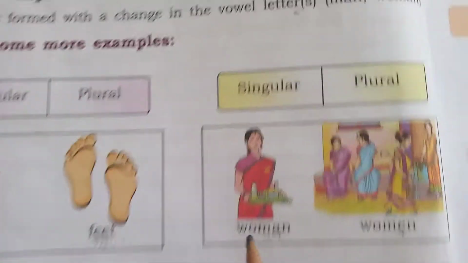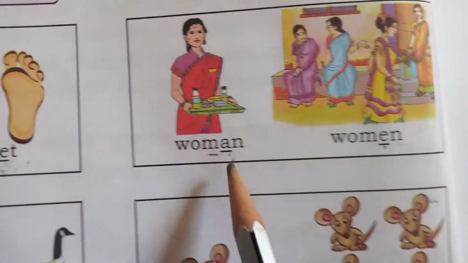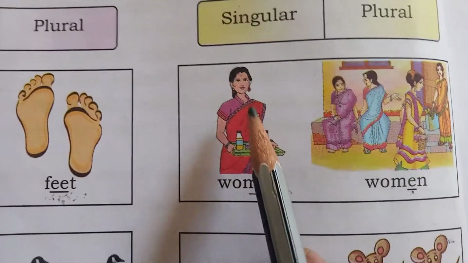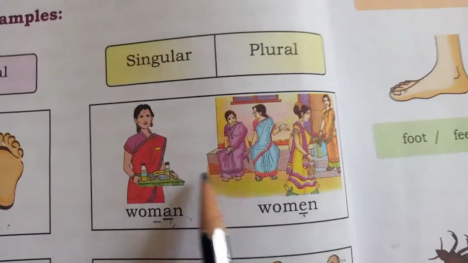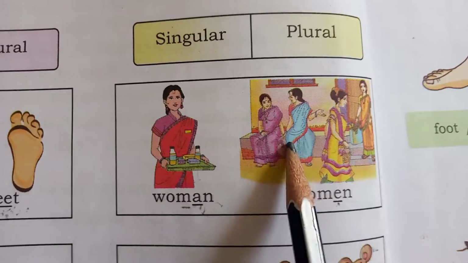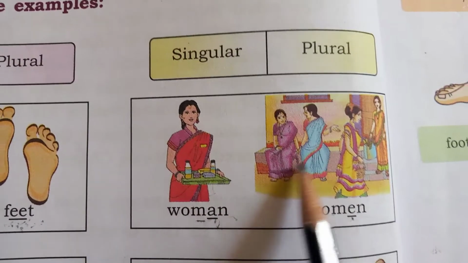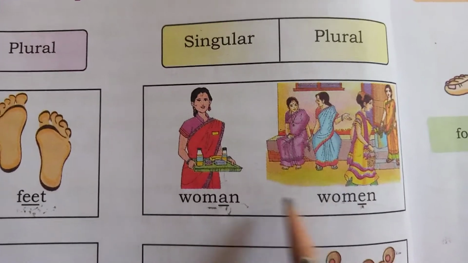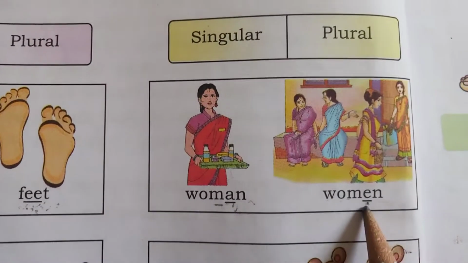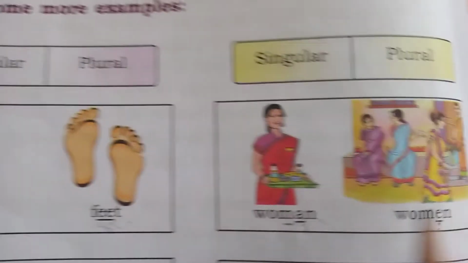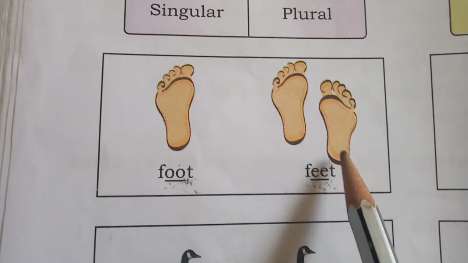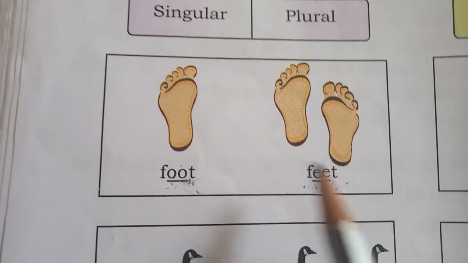Next, woman, women. One person is there; here, more than one person, four members. So the plural word of woman is women. Here also, one foot, more than one, two: feet.